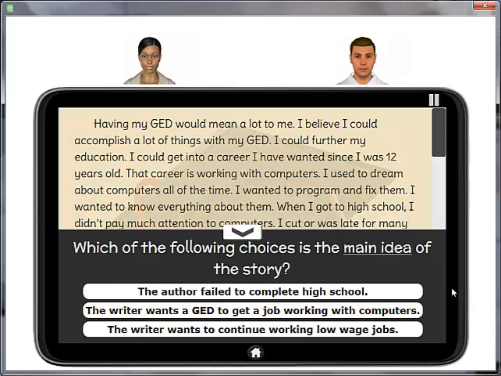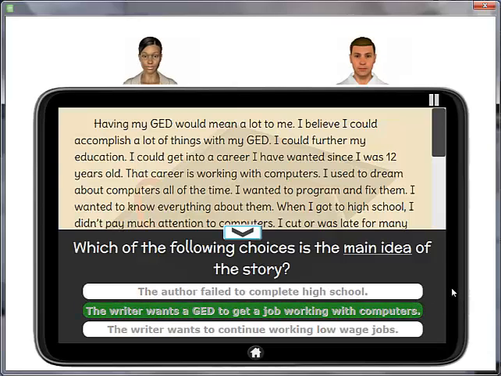Great, Art. The correct answer is, the writer wants a GED to get a job working with computers. Throughout the story, the writer talks about fulfilling his or her dream of working with computers, and the only way to do that is by furthering his or her education. What did you think, Jordan?